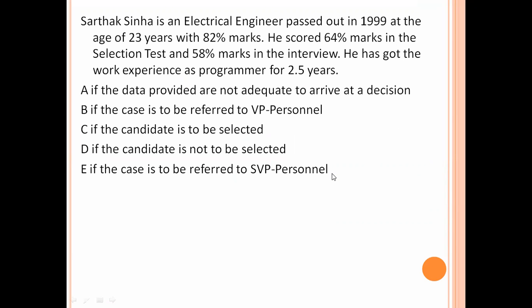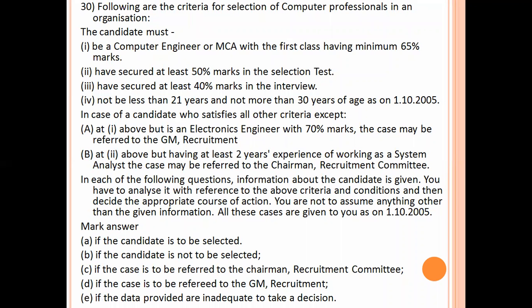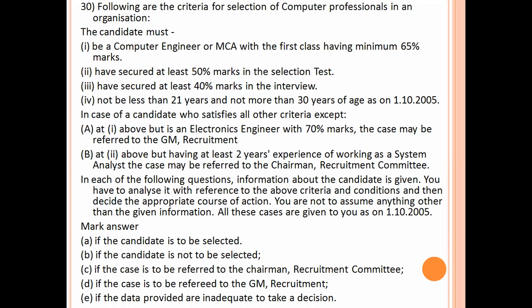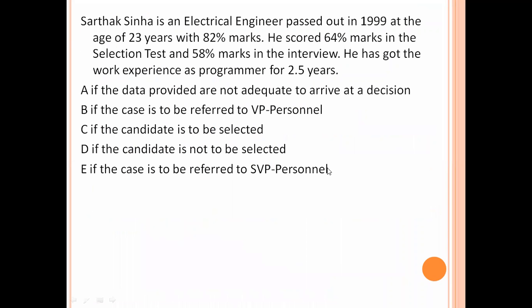Now here we see the conditions. First condition, a computer engineer or MCA with first class with minimum 65%. Here he is an electrical engineer, so 82%, no problem. Next, he secured at least 50% marks in selection test, 40% marks in interview. Both conditions satisfied.